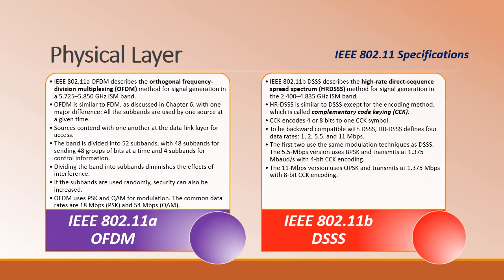The 5.5 Mbps will make use of BPSK and it is transmitted at 1.375 megabaud per second with 4-bit CCK coding. And the 11 Mbps version makes use of QPSK and it transmits at 1.375 megabaud per second with 8-bit CCK encoding.